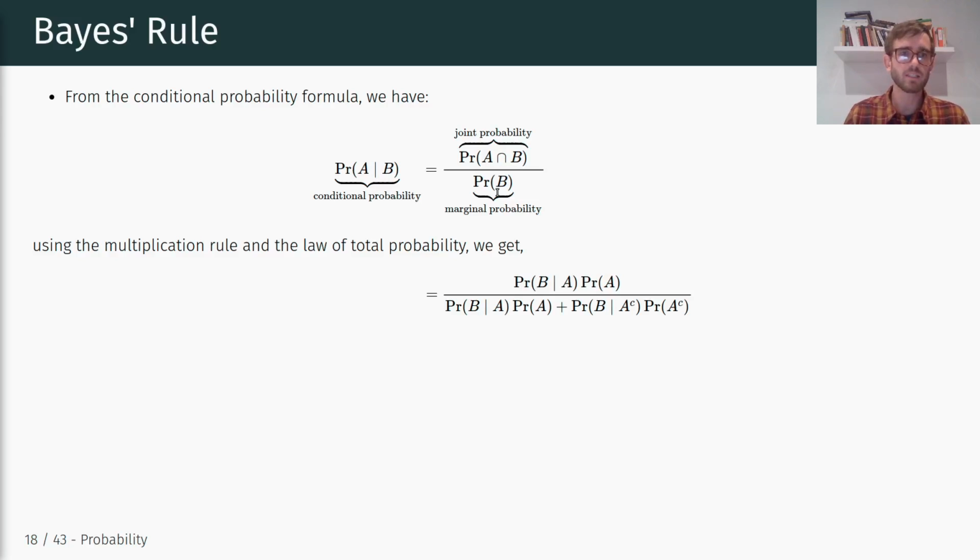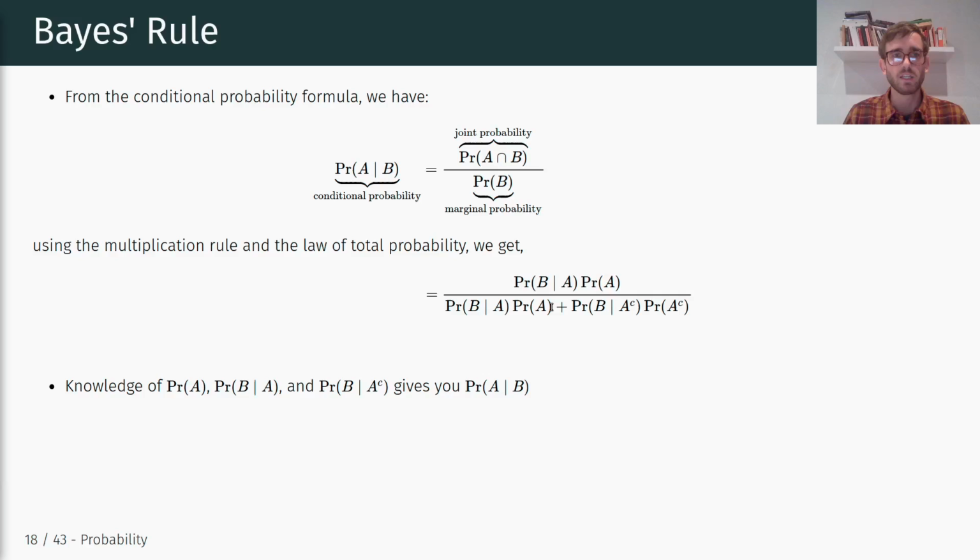By combining the multiplication rule and the law of total probability to express the joint probability and the marginal probability respectively, we have a clear expression of the conditional probability of A given B, re-expressed as a combination of the inverse probability of B given A, the probability of A, as well as the probability of B re-expressed using the law of total probability, right?